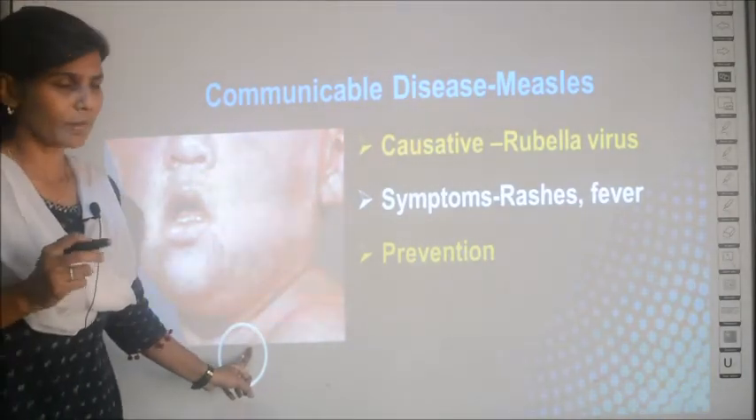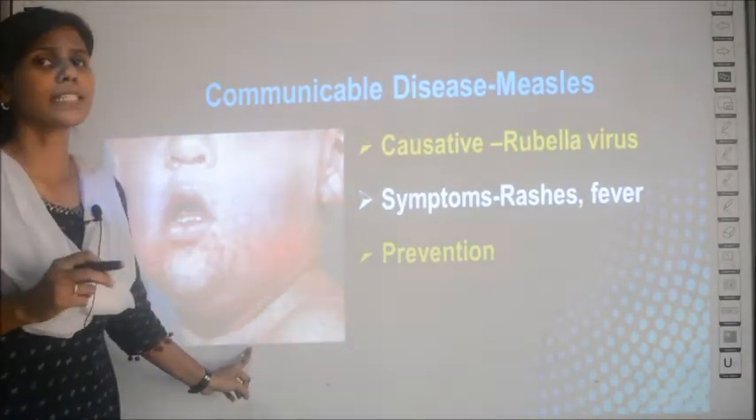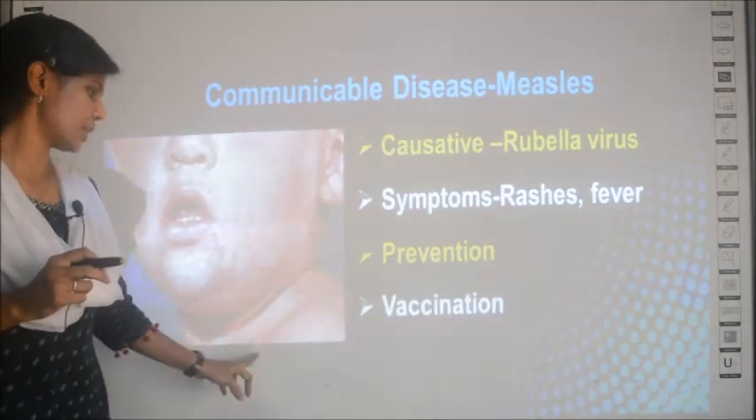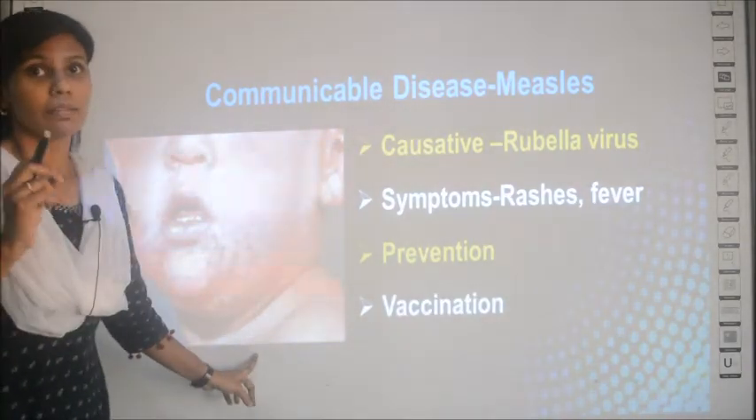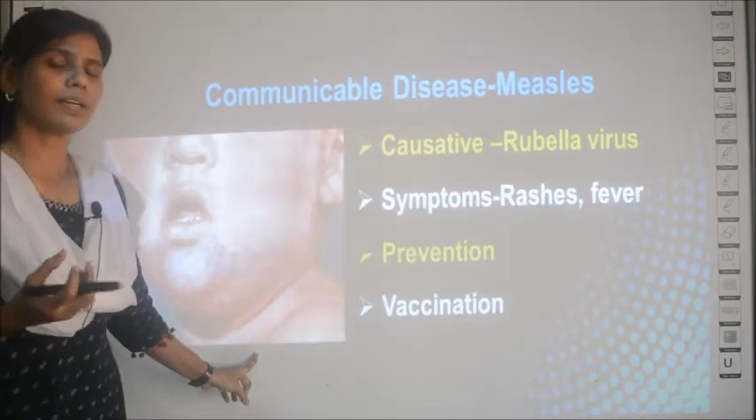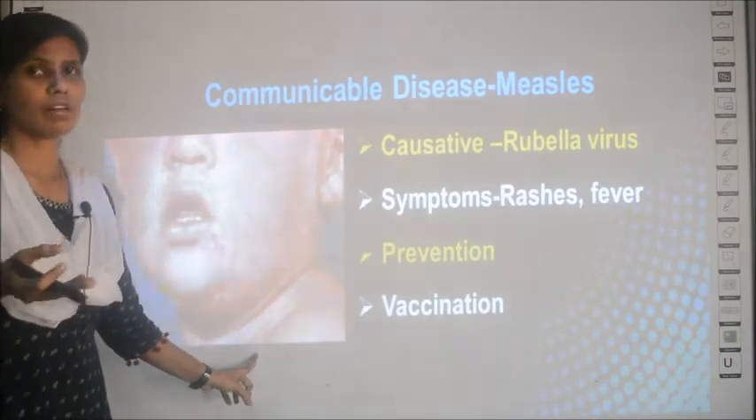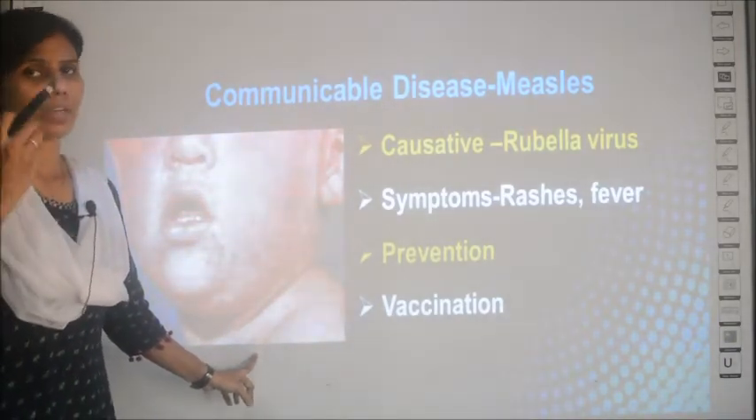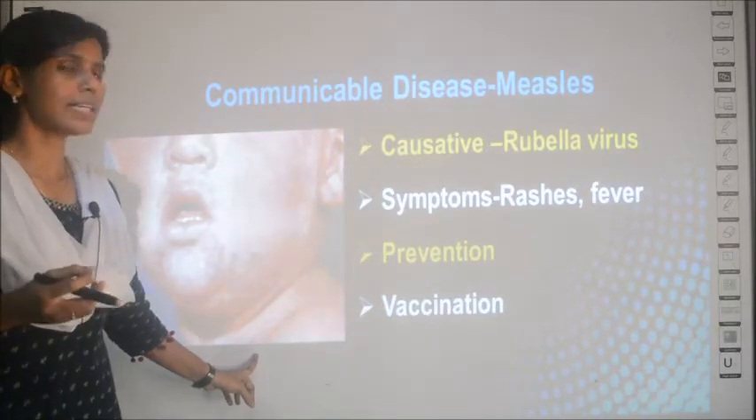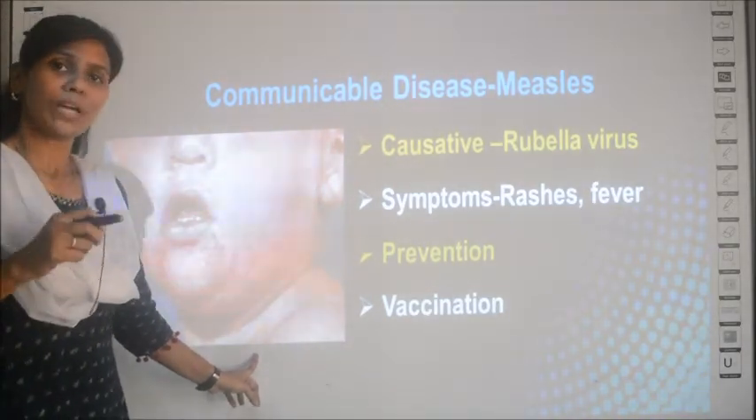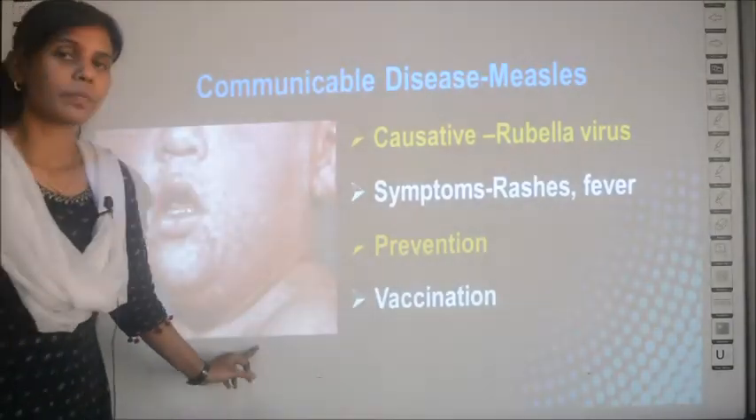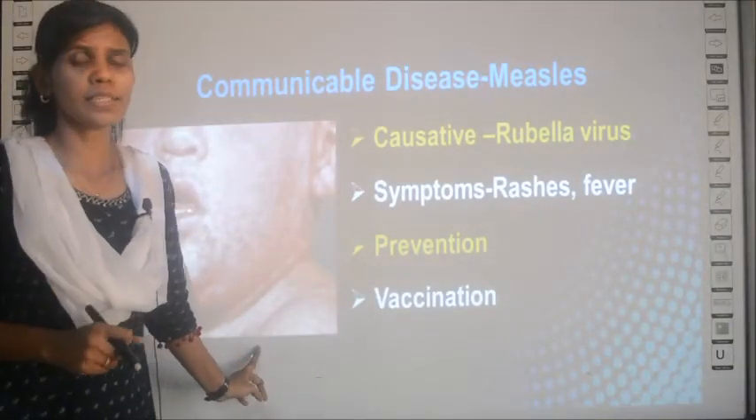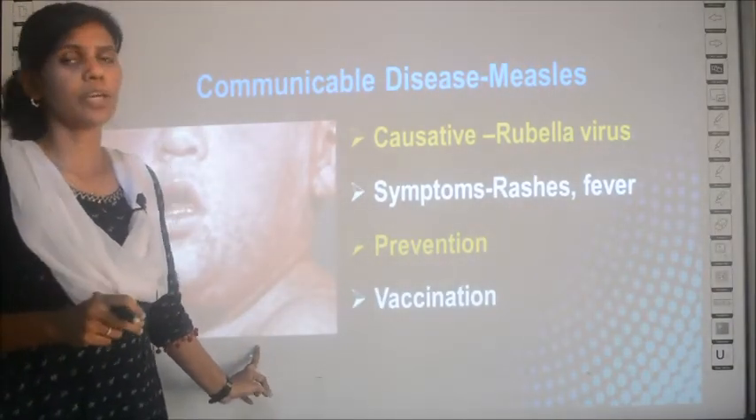Then what is the preventive measure? The preventive measure for measles is again vaccination. Like many other diseases, if the child is vaccinated at a younger age itself, within the initial 1 or 2 years, then he or she may not get measles. So how can you prevent measles? By vaccination, I told you, right?